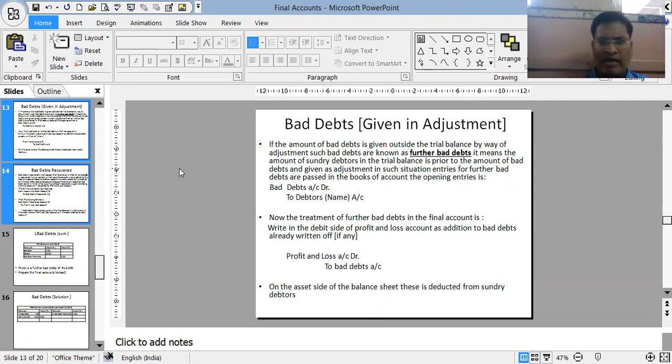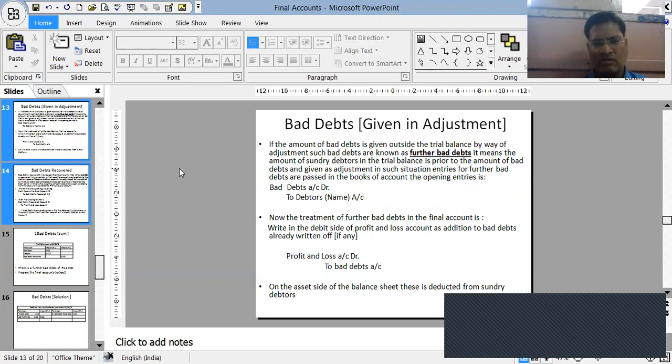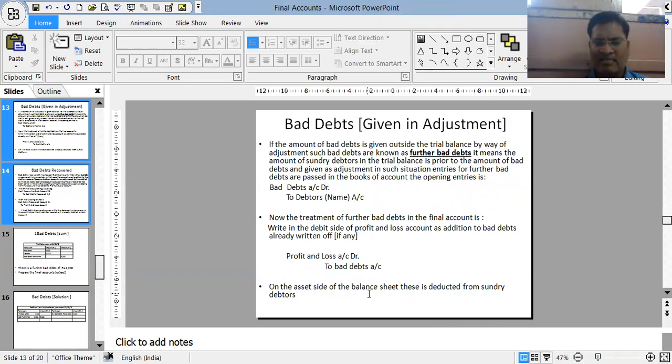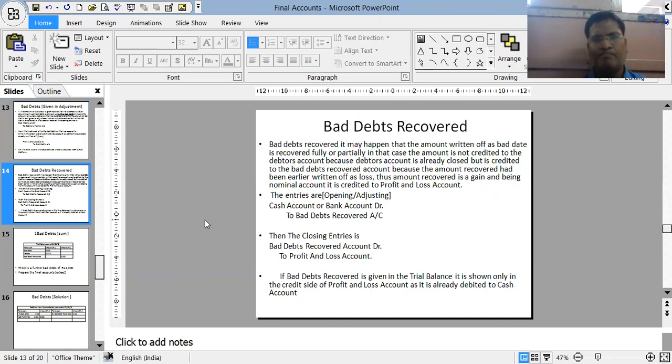If there is already bad debts appearing in the trial balance, we just need to add the further bad debts in the profit and loss account. And in the balance sheet, we need to subtract this further bad debts from the debtors.